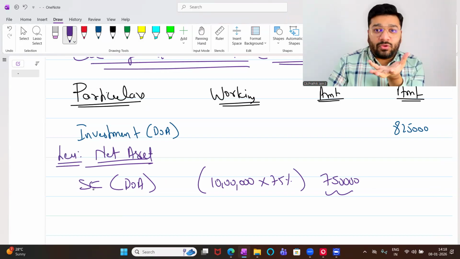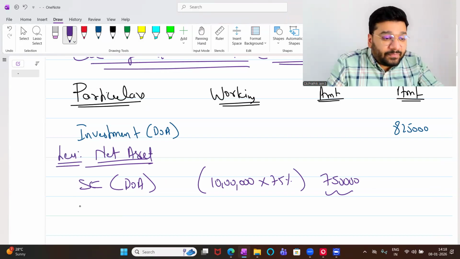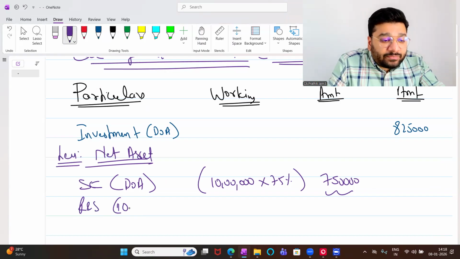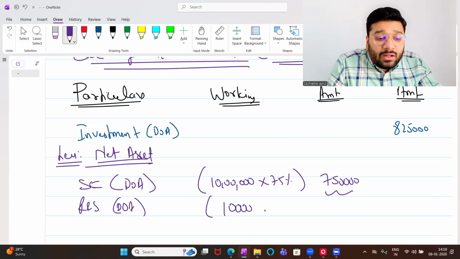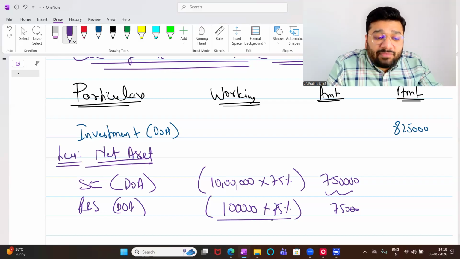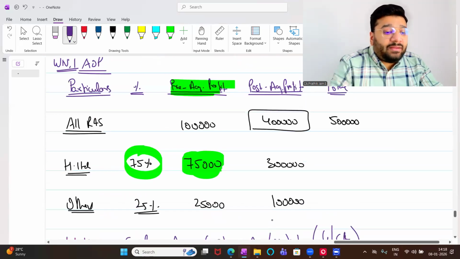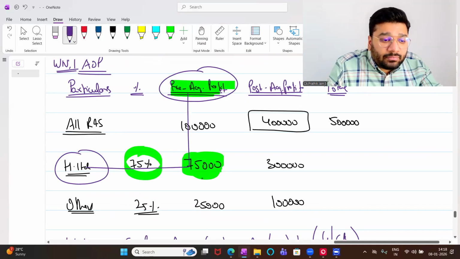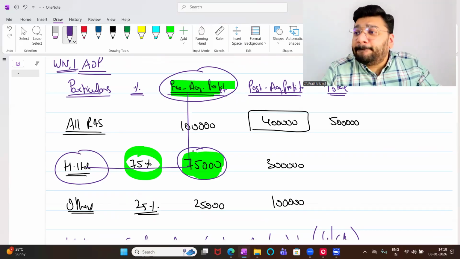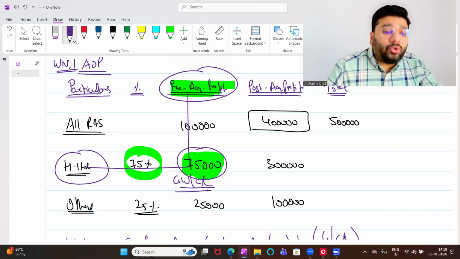Now the fruit of X is already there with whom? The company. How much of X's fruit is there with the company? Reserve and surplus on the date of acquisition. Total pre-acquisition profit is 1 lakh. 75% of that is with the company, 75,000. Sir, if I don't want to calculate this, can I skip it? Yes, because you can take the data from the AOP. You take this H Limited's pre-acquisition profit and put it in the goodwill and capital reserve calculation.